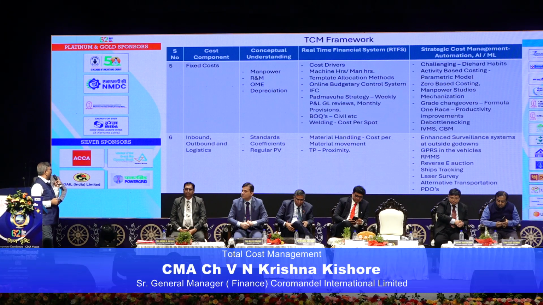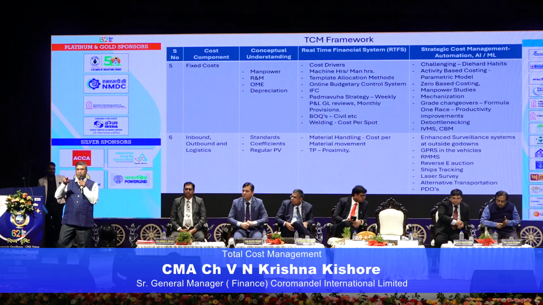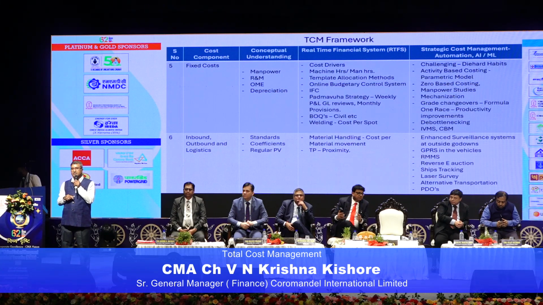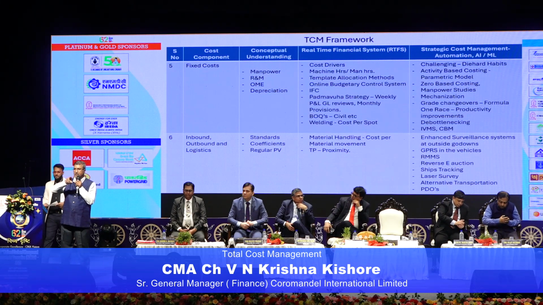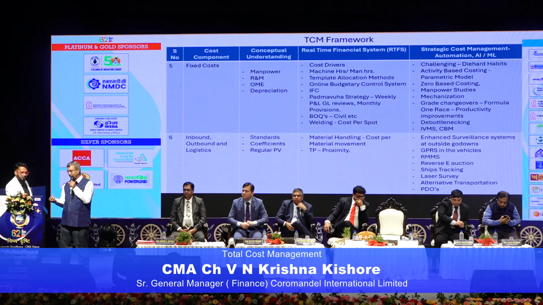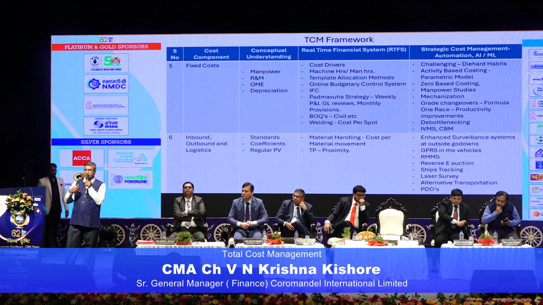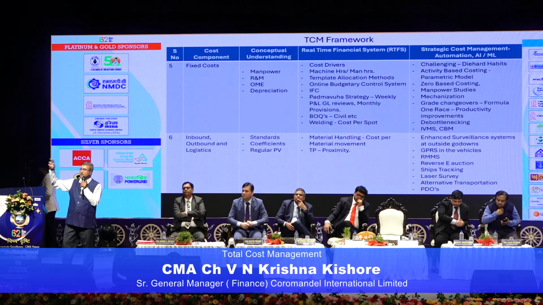And coming to inbound and outbound logistics, I will tell you 2 to 3 points here. I mentioned the material handling cost per material movement. Take two examples, railway movement and road movement. In the railway, you need to load the material into the wagon, transportation happens, again you unload the material, then you put it in the godowns, and then again move it. In direct road movement, what happens? You have only one cost component from here to the customer.